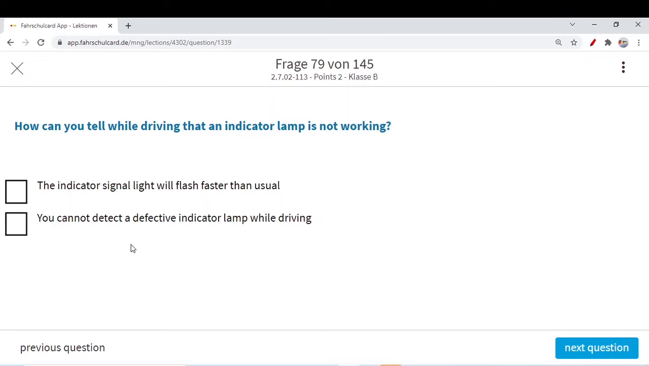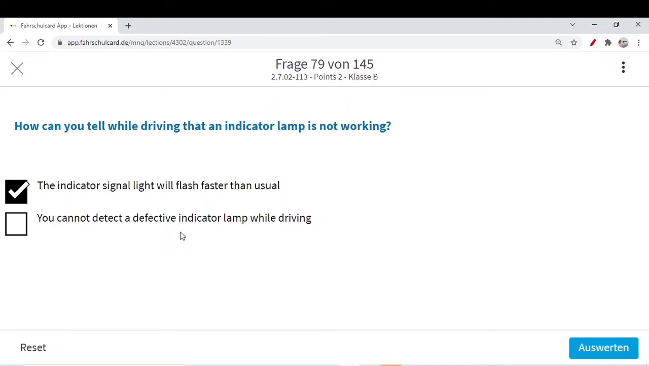Next question. How can you tell while driving that an indicator lamp is not working? The indicator signal will flash faster than usual. Normally you see the flashing, it never flashes that much, but if your indicator is flashing so much, then that means there is some issue with your indicator lamp. You cannot detect a defective indicator lamp while driving.